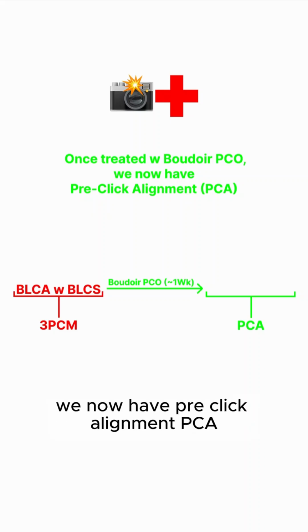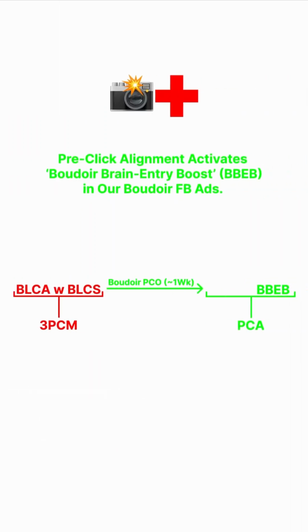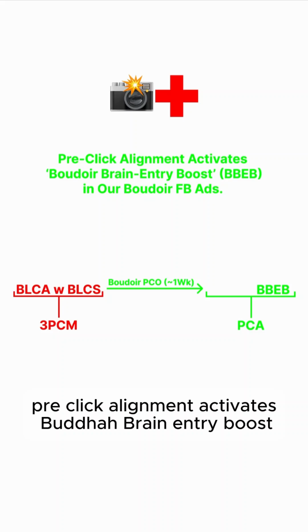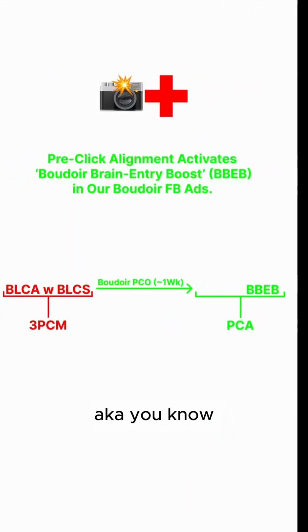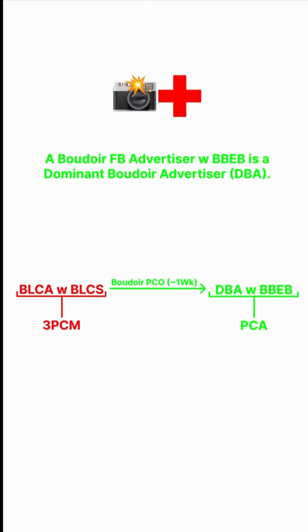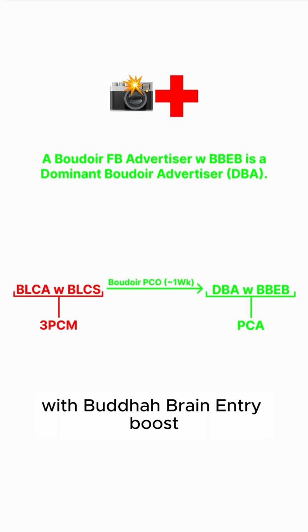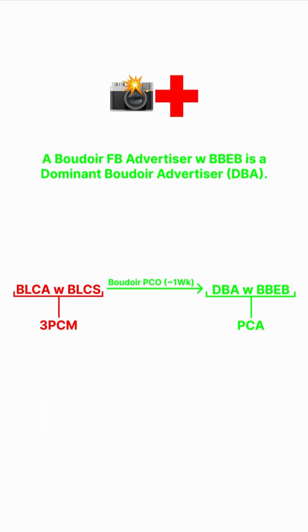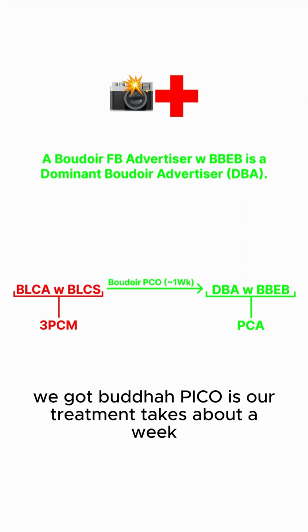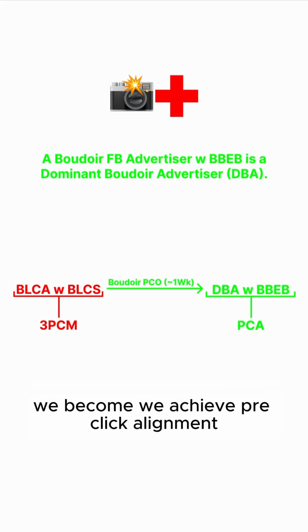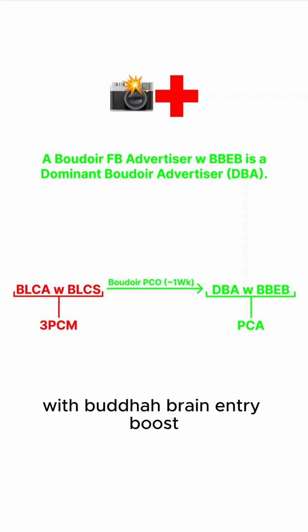Now, once treated with Boudoir Pico, we now have pre-click alignment, PCA. Pre-click alignment activates Boudoir brain entry boost in our Boudoir Facebook ads, aka we got our unique CTR all above 6%. And a Boudoir Facebook advertiser with Boudoir brain entry boost is a dominant Boudoir advertiser, a DBA. So this is our full universe here. A BLCA with BLCS is caused by the 3 pre-click mistakes. Boudoir Pico is our treatment, takes about a week. We achieve pre-click alignment. We become a dominant Boudoir advertiser with Boudoir brain entry boost.